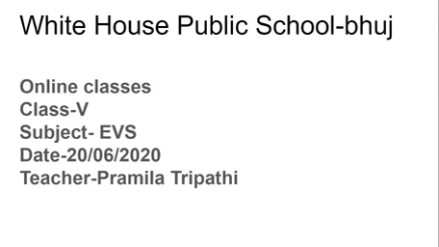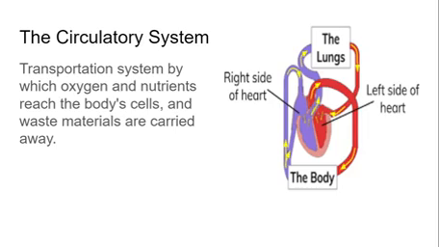So, let us start the circulatory system. Circulatory system, transporting system by which oxygen and nutrients reach the body cells and waste materials are carried away. That means there are two sides of the heart, one right side and one left side, that carry the nutrients and oxygen of our body.